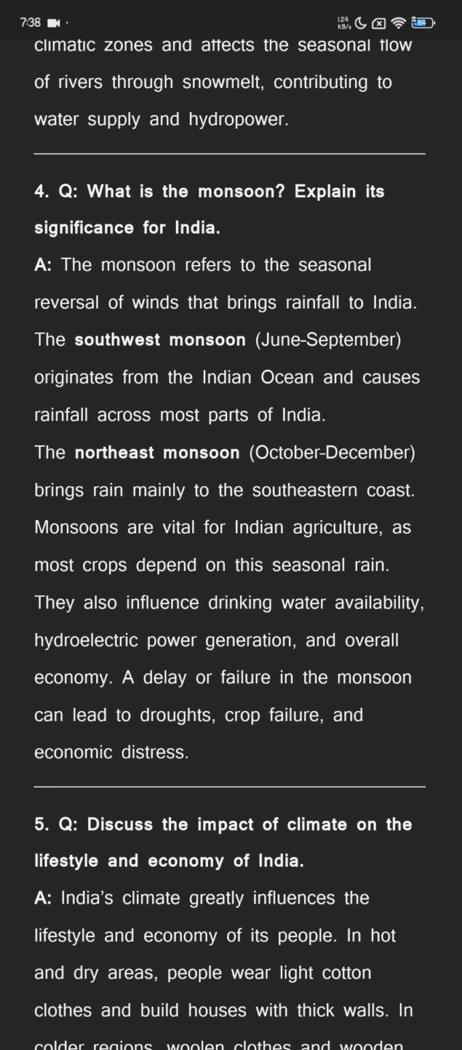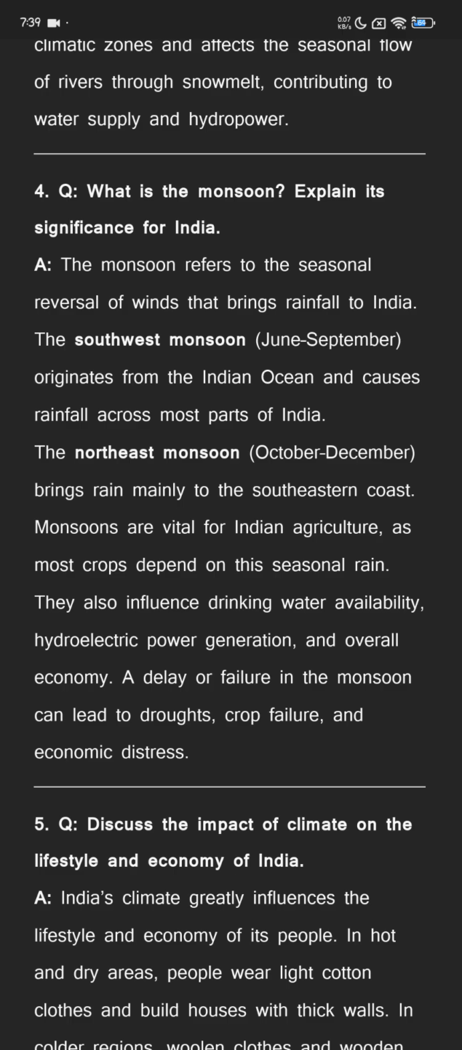What is the monsoon? Explain its significance for India. The monsoon refers to the seasonal reversal of winds that brings rainfall to India. The southwest monsoon, from June to September, originates from the Indian Ocean and causes rainfall across most parts of India. The northeast monsoon, October to December, brings rain mainly to the southeastern coast.